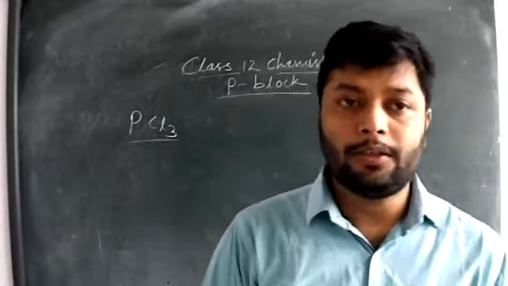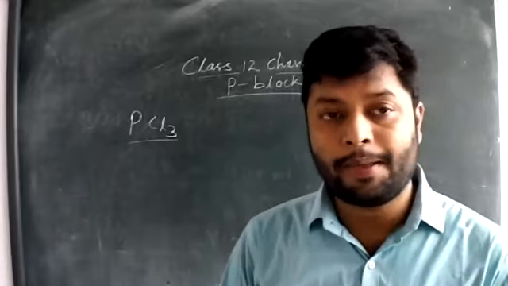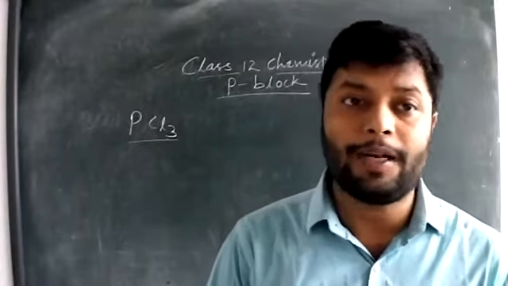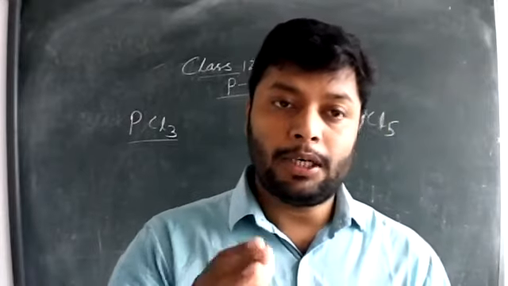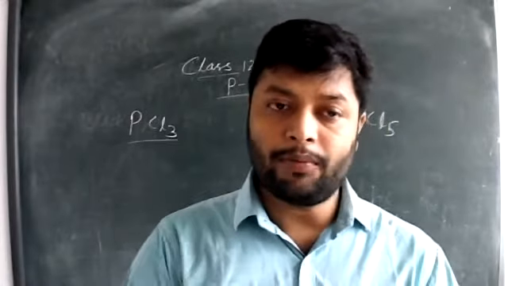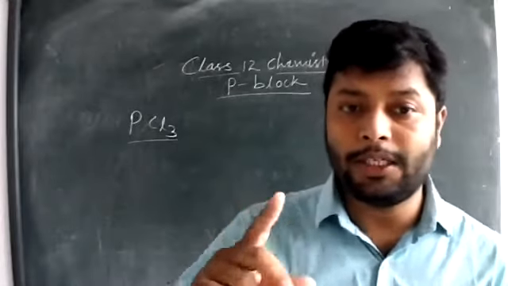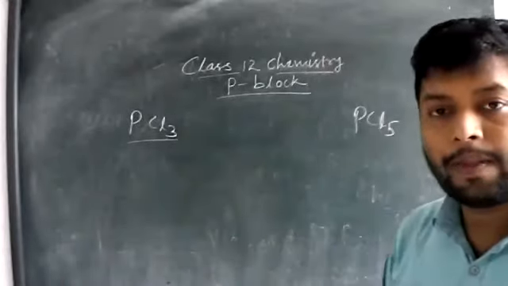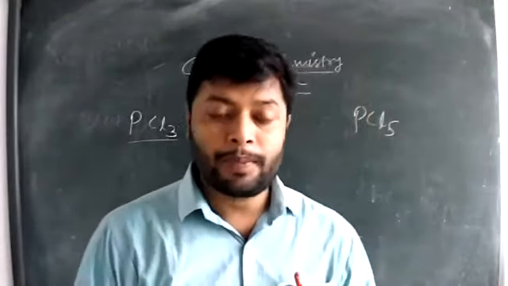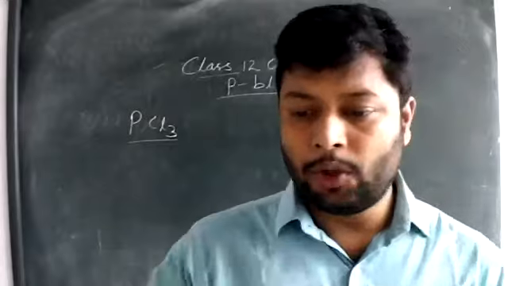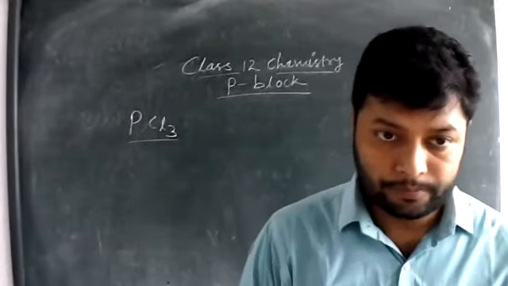When we start organic chemistry, the first chapter you know is haloalkanes and haloarenes. In haloalkanes, among the methods of preparation, the first reaction is from alcohols, and there we actually use this PCl3 and PCl5. In organic chemistry, many reactions are based on PCl3 and PCl5, so that is important for organic synthesis also.